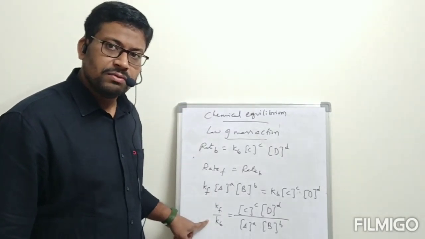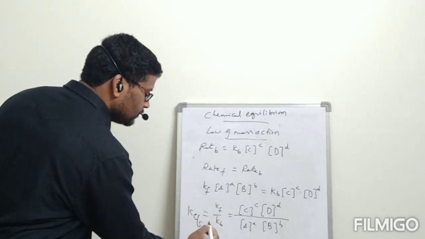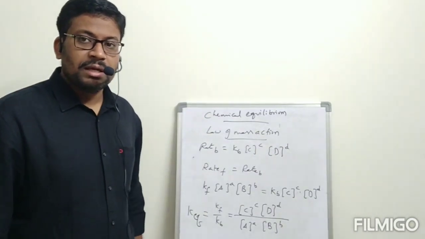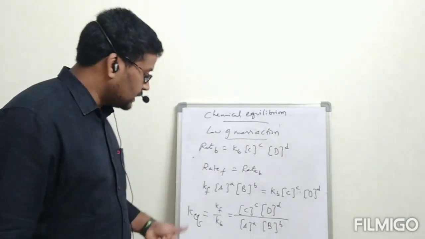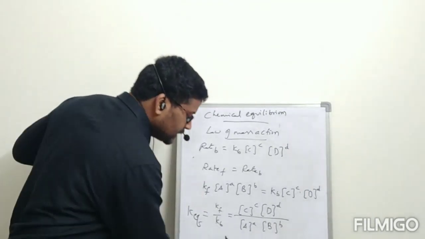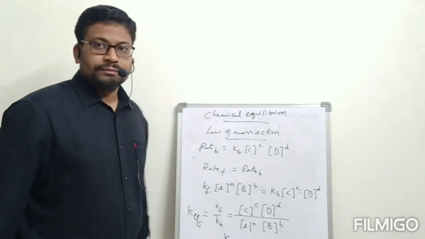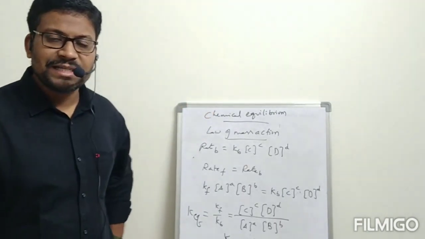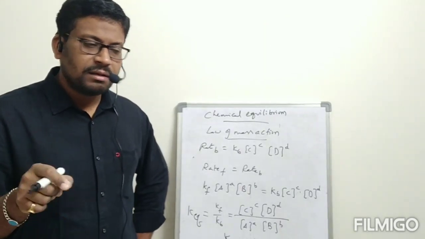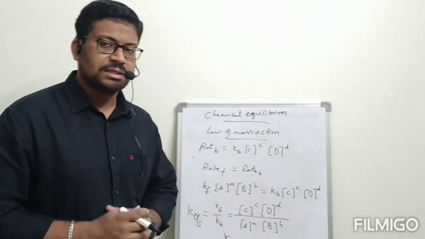Kf is forward reaction rate constant, Kb is backward reaction rate constant. Their division will give one new constant which is called Keq. What is that Keq? Equilibrium constant. That equilibrium constant Keq is also represented by Kc. What is that Kc? Equilibrium constant when reactants and products are expressed in concentrations.